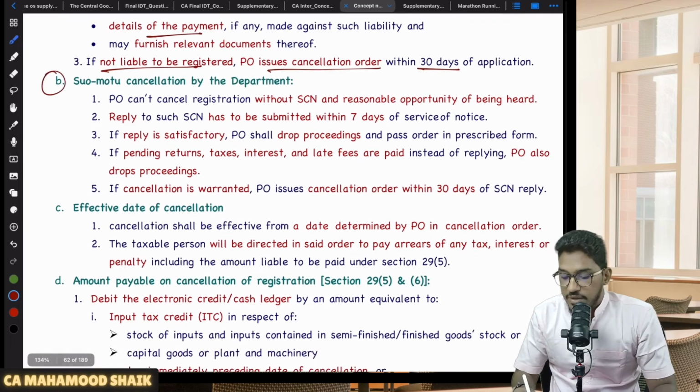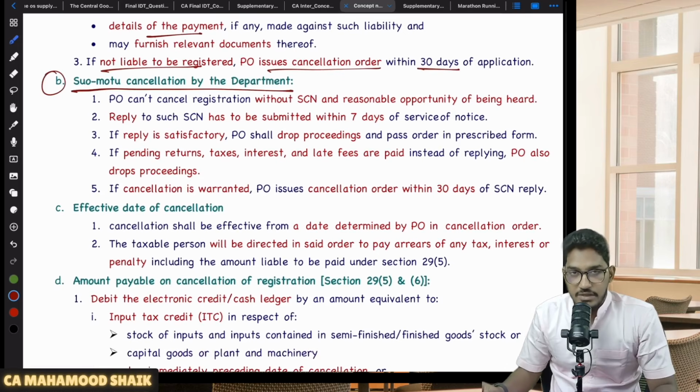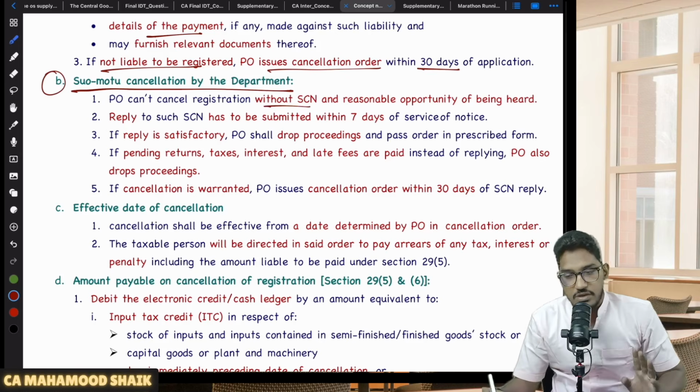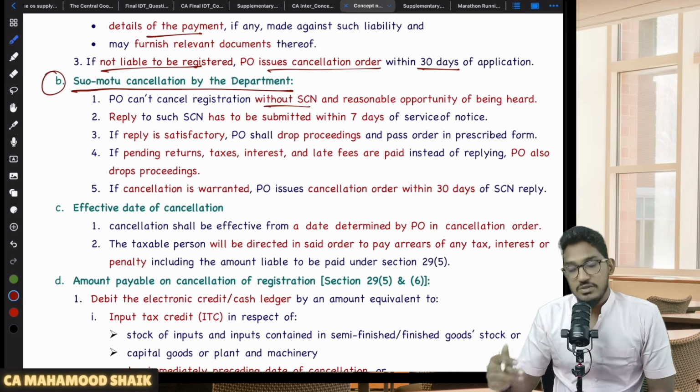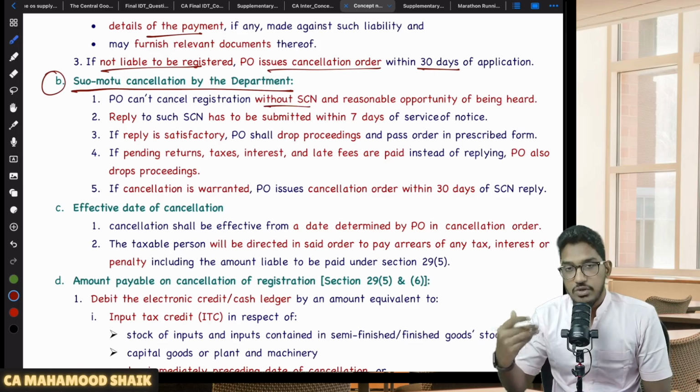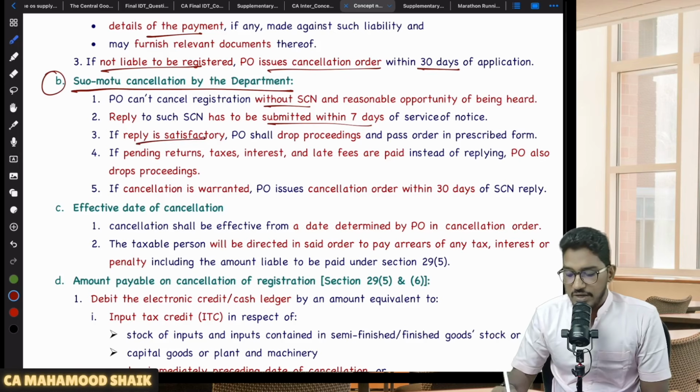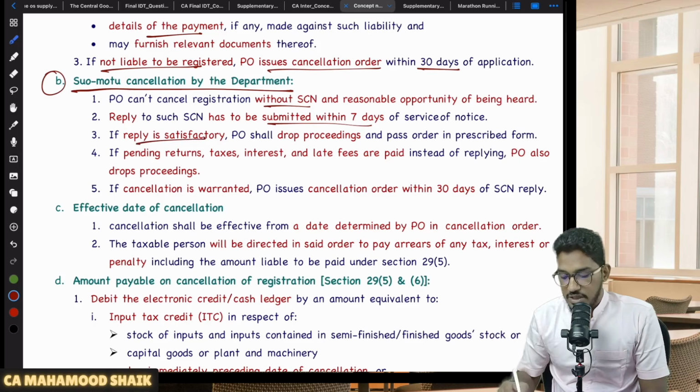On the other hand, if the department itself initiates the action for cancellation, first they will issue a show cause notice. Just like that, they will not cancel your registration. First they will give you a show cause notice and an opportunity of being heard, and you have to reply within 7 days. If the reply is satisfactory, then the PO will drop the cancellation proceedings.